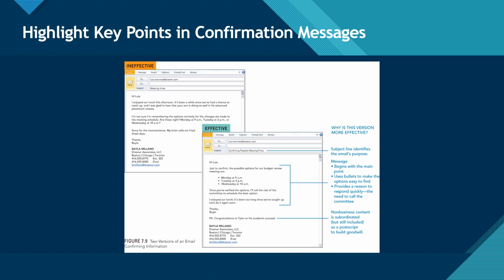Number 1. The subject line. Number 2. The structure of the email. Number 3. The way bullet points are used. Number 4. The way it provides reason to respond quickly. Number 5. The way non-business content is included as postscript.